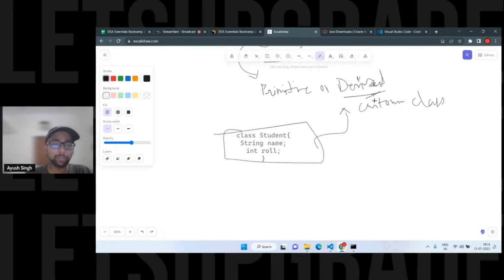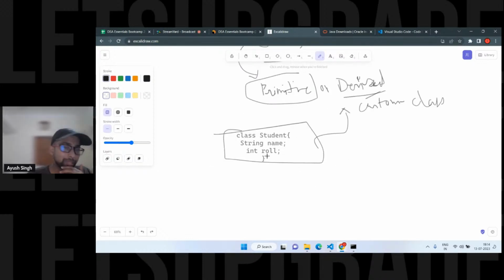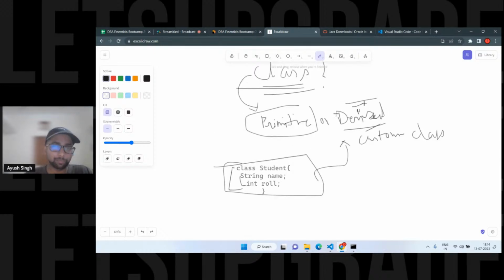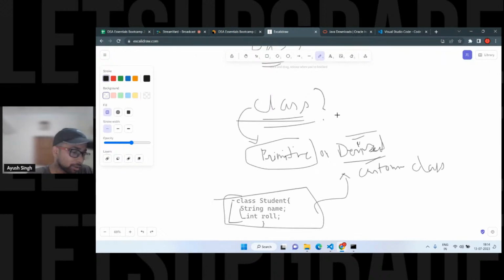Derived data type means this is not primitive. If you're not including a method and have only this, it is called a custom class or custom data type, which includes heterogeneous data types. Heterogeneous means more than one type: string, int, you can have an array also inside it. That's why a class is also a derived data type. And you already talked about string.